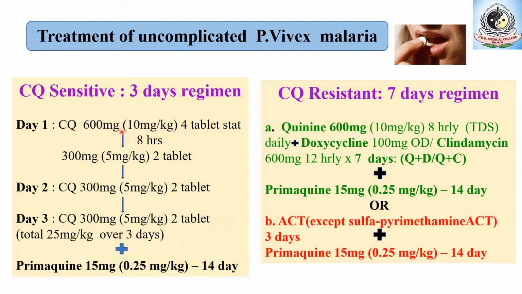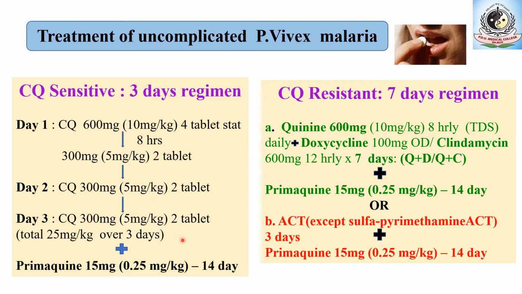On the same day, 8 hours later, a half dose, that is 300 milligram, 5 milligram per kilogram, 2 tablets should be given. So on day 1, a total of 900 milligram of chloroquine should be given. On day 2, 300 milligram, that is 5 milligram per kilogram, 2 tablets. And day 3 remains the same. So a total of 1500 milligram, or 10, 5, 5 and 5, 25 milligram per kilogram chloroquine should be given.